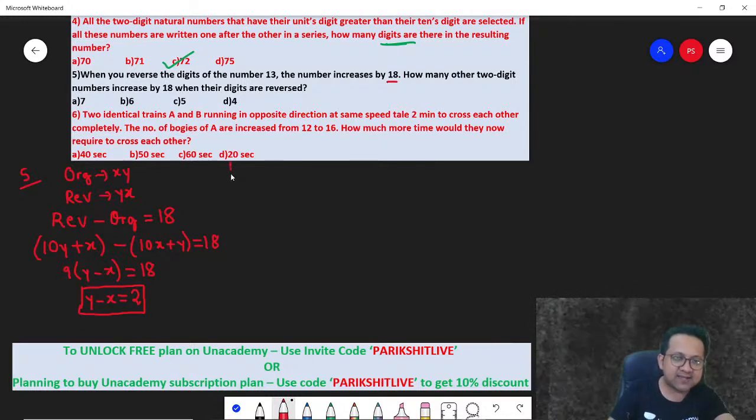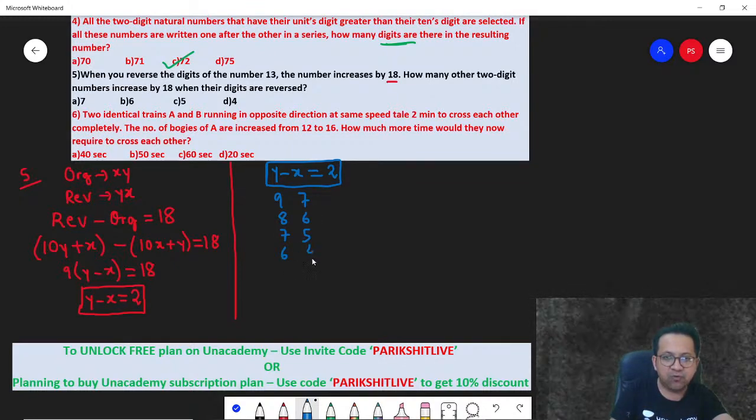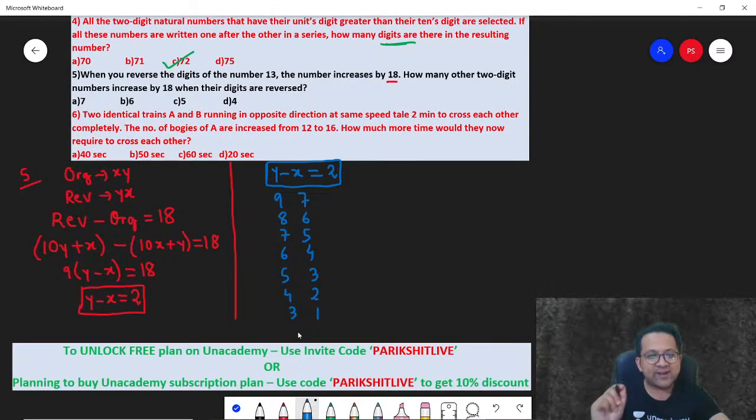So if Y minus X is 2, question is how many possibilities? So let's start. Remember, they are all single digit numbers. So Y can be 9 and then X will be 7, 8 and 6, 7 and 5, 6 and 4, 5 and 3, 4 and 2, 3 and 1. That's it. Can it be 2, 0? No, 2, 0 is not possible, because if X is 0, it is not a two-digit number.